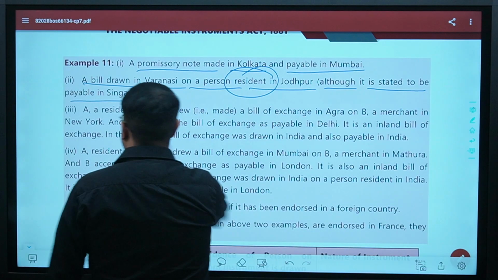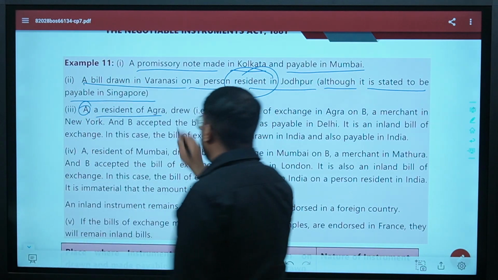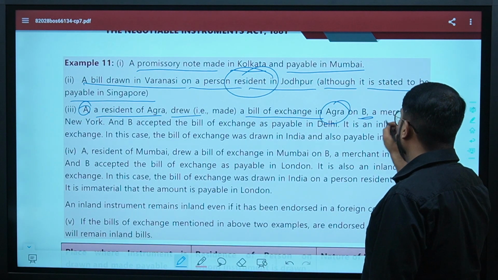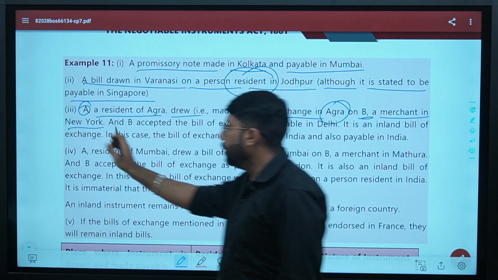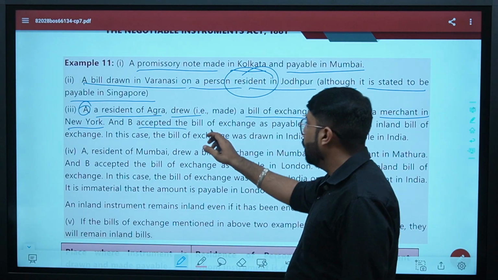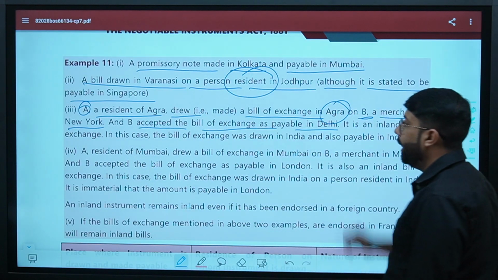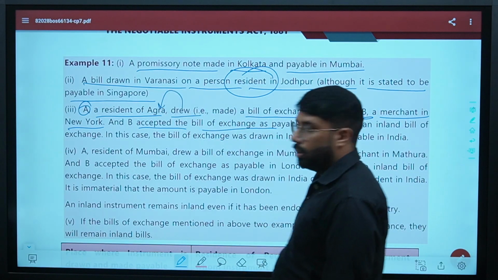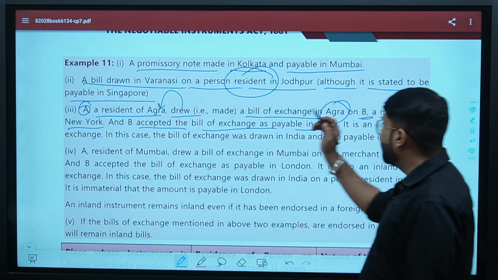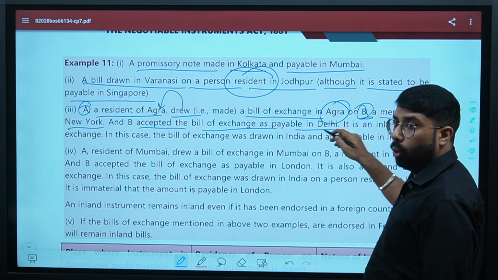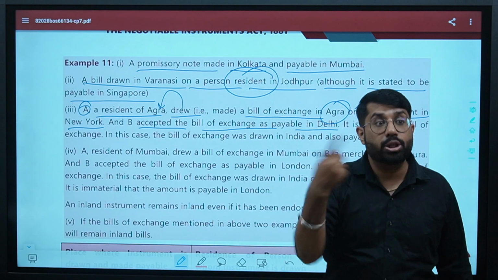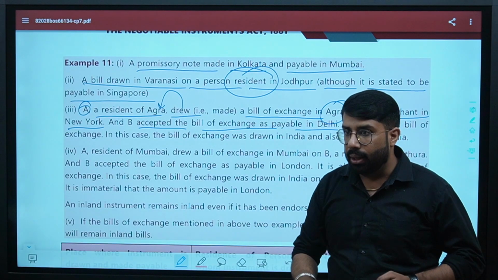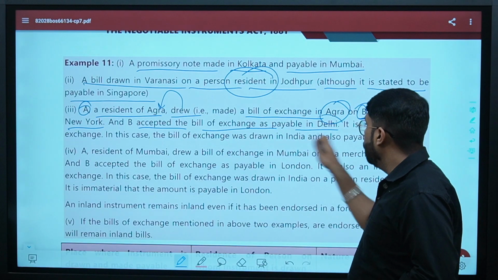Third point says, A, a resident of Agra, drew a bill of exchange in Agra on B, who is a merchant in New York, and B accepted the bill of exchange as payable in Delhi. Now see, where is that bill drawn? Who has accepted to make the payment? B, who is a merchant of New York. Who is making the payment, that is not the point. Where is the bill drawn? India. Where is it payable? Payable in Delhi, in India.